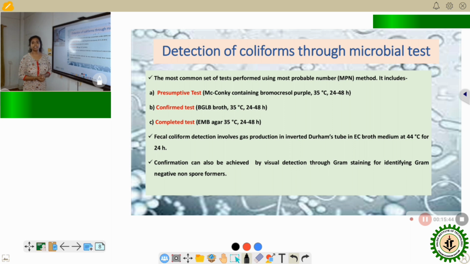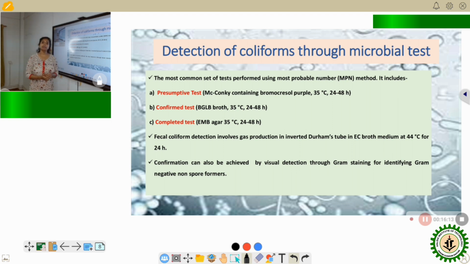Now, if we want to detect fecal coliform, which are much worse than the normal coliforms, or total coliform, the first test that I told you is mostly for total coliform detection. Fecal coliform detection involves the use of EC medium, incubated at 44 degrees Celsius for 24 hours to check the result.